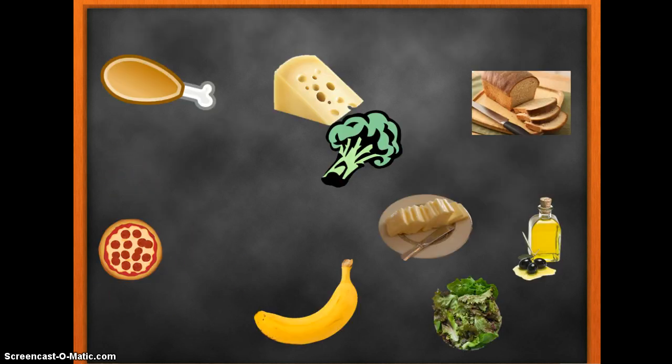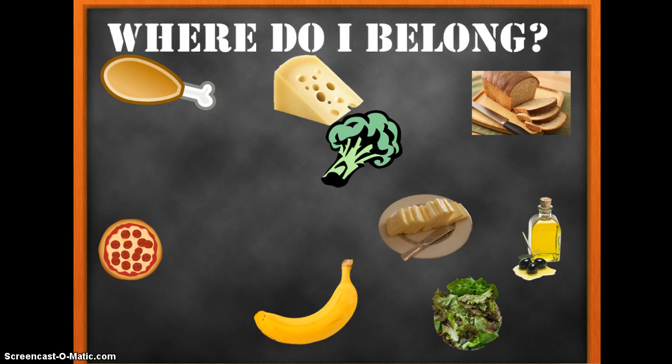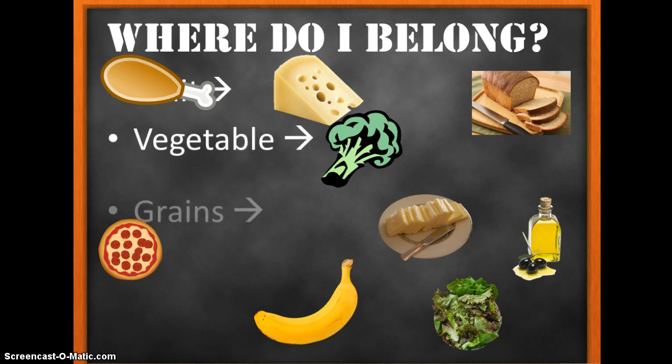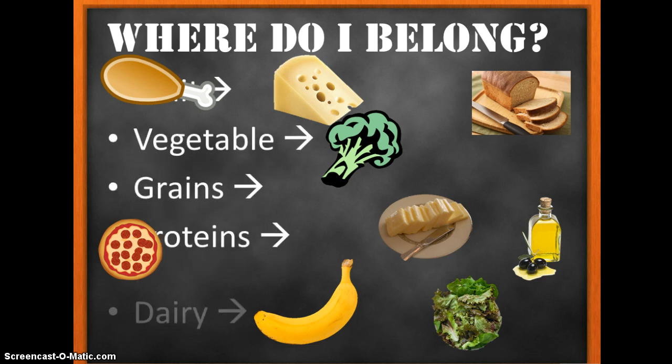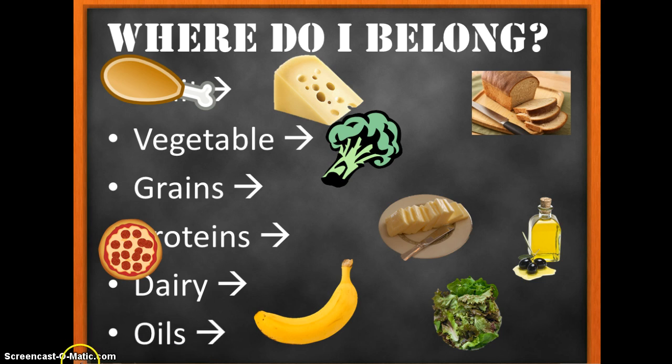Okay, boys and girls, look up at the screen. We are going to do an activity called Where Do I Belong? You can see there are food items scattered all about the screen. Your job is to please get out a piece of paper and pair up with a partner. You and your partner are going to write down the food on the screen and then next to it put its corresponding food group. Remember, oils are included as a food group. After 2 minutes, we will reconnect and go over the answers. Remember, our food groups are fruit, vegetables, grains, proteins, dairy, and oils.